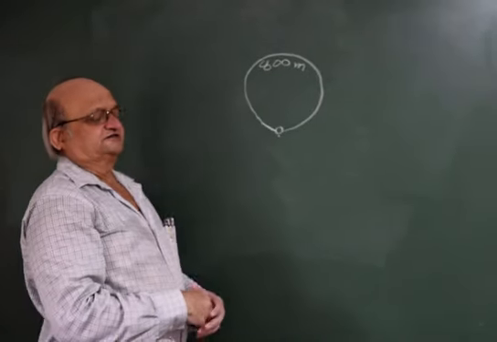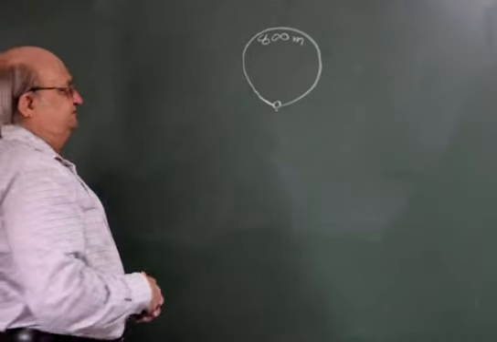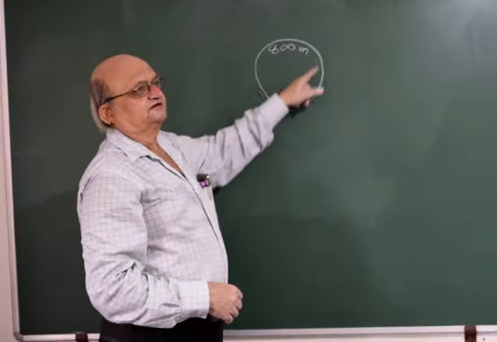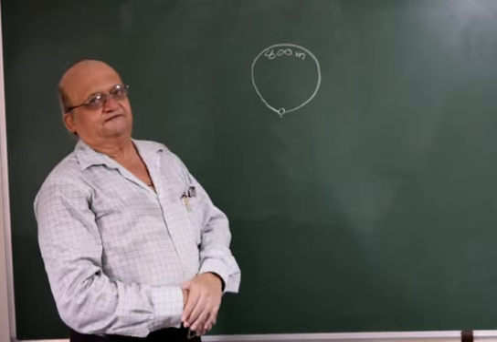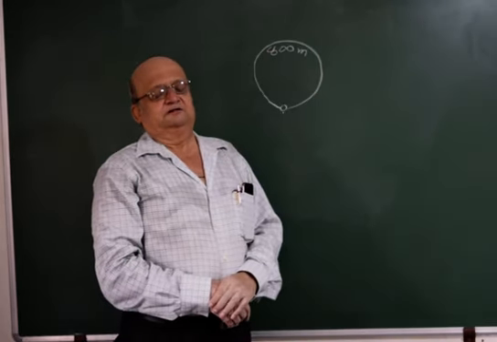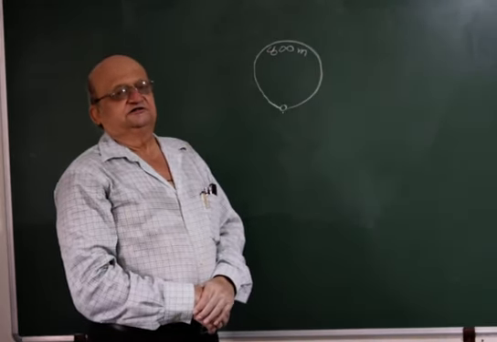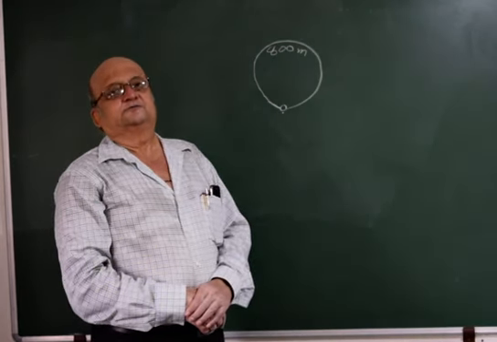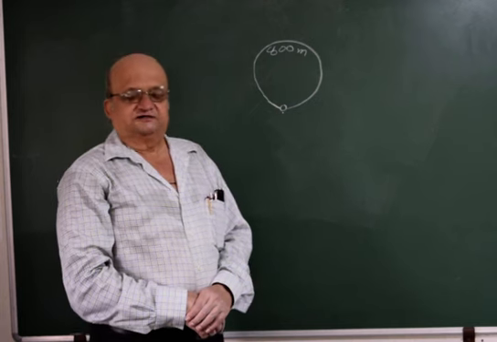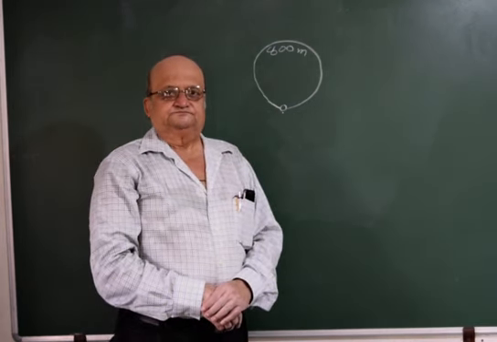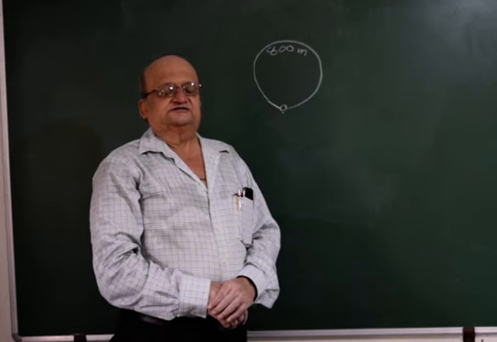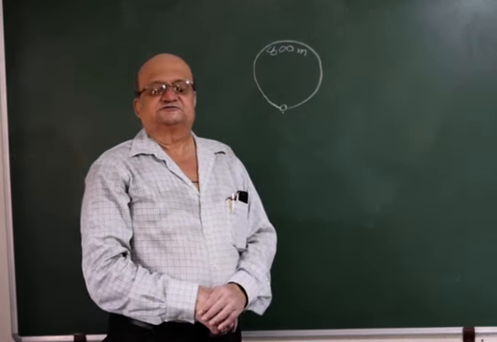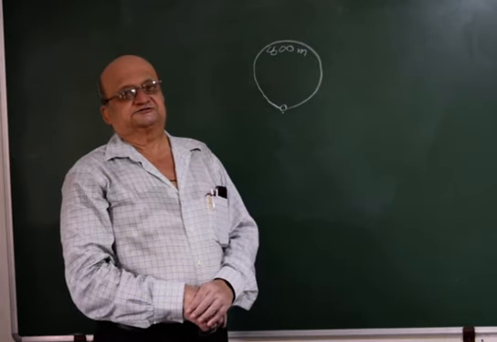Therefore, distance travelled is defined as the actual length of path travelled by the object. I repeat, distance travelled is the actual length of path travelled by an object, and displacement is the distance between the final position and the initial position.